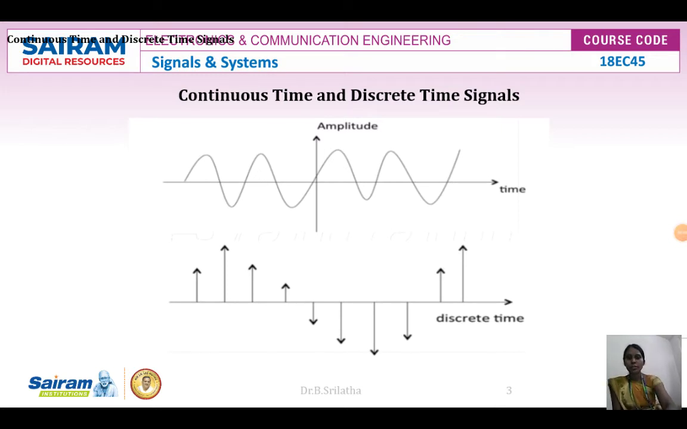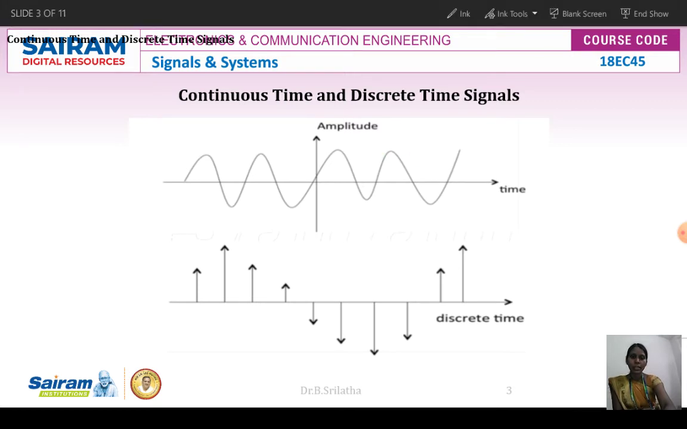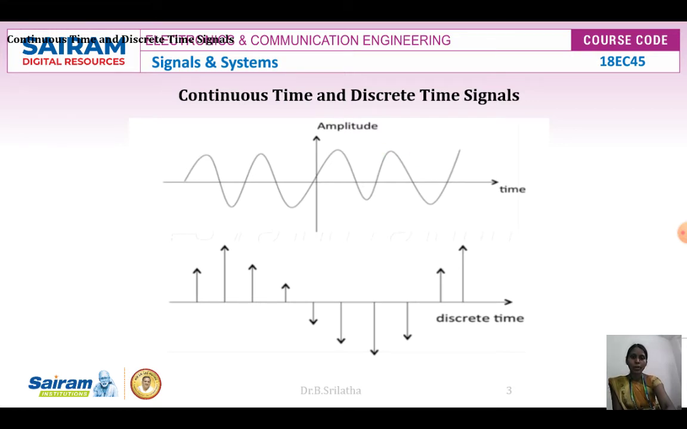You can see the waveform. A continuous time signal will give the output at each and every interval of time. So if you want to find the output in between, we'll get it, even 1.1, 1.2, 2.1, 2.2. A discrete time signal gives the output only at discrete intervals of time. And the notation here is n versus x of n, and here t versus x of t. That we need to remember.